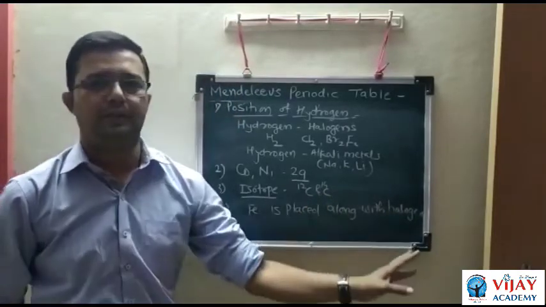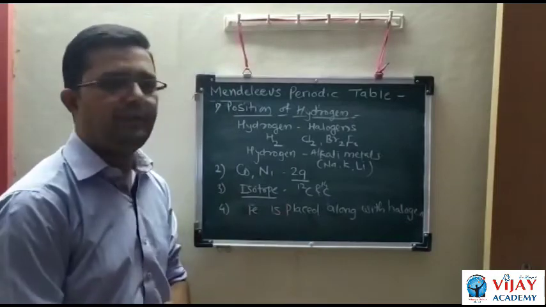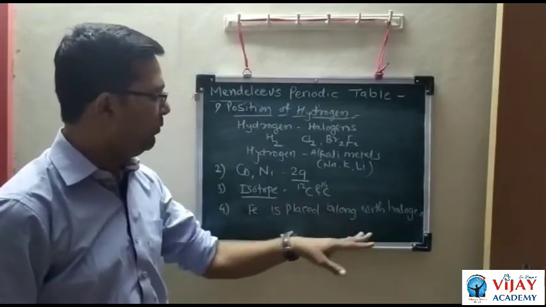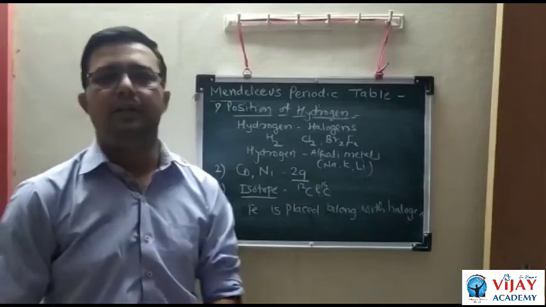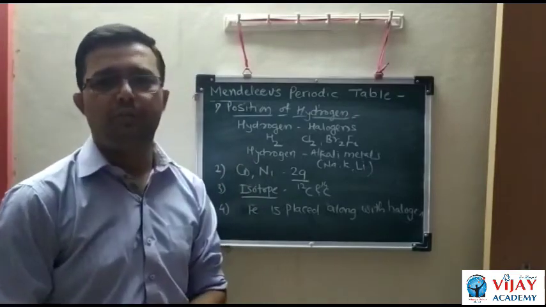Halogens are non-metals and their properties are different, and iron is a metal and its properties are different. So these elements with different properties are placed in the same group, and those are the demerits of Mendeleev's periodic table.